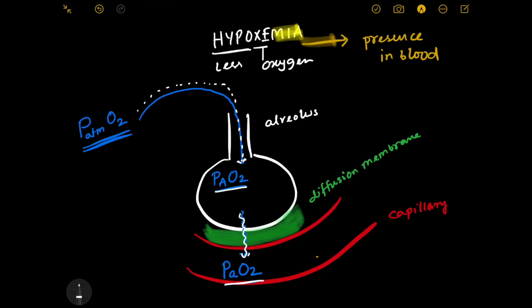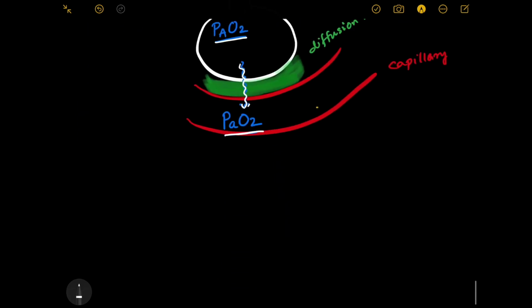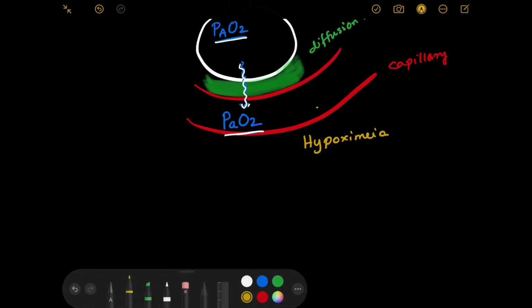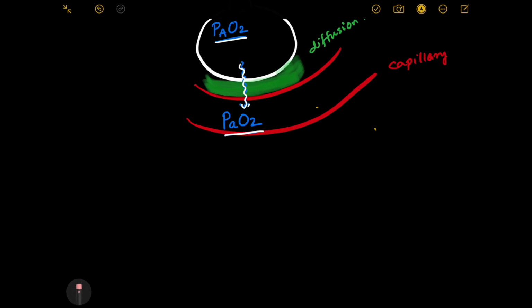Now, what is the definition of hypoxemia? Hypoxemia simply means less amount of oxygen present in blood. So we can summarize it as hypoxemia.